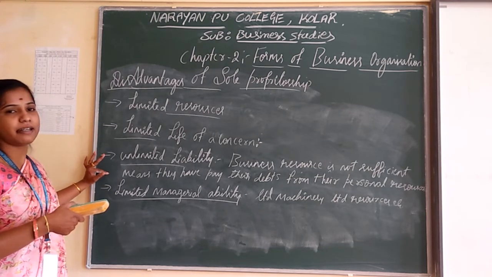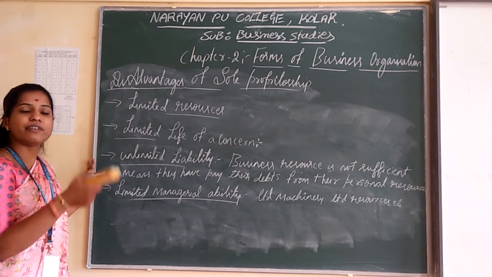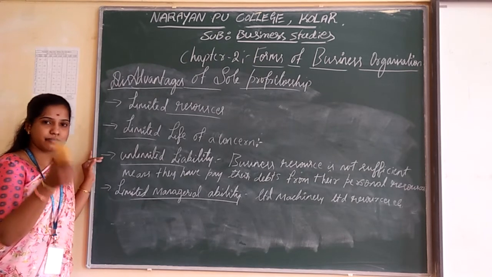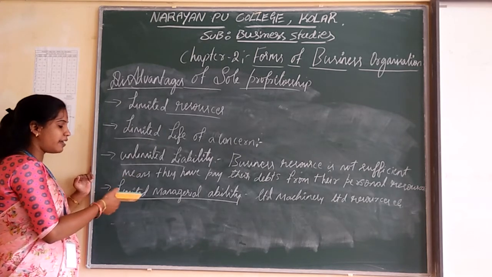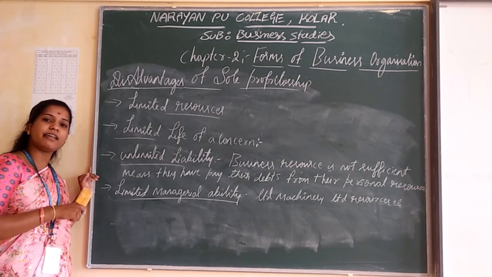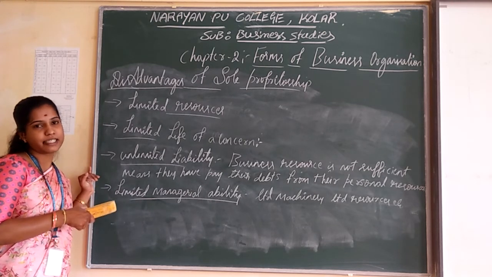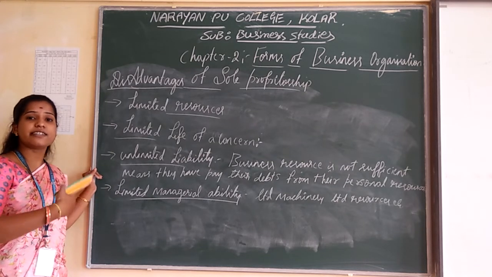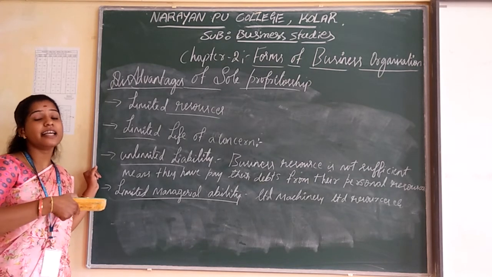And the next one is unlimited liability. The sole proprietorship liability will be unlimited. If the business resources are not sufficient, he has to pay his debt from his personal resources. That is known as unlimited liability. And the limited managerial ability means that in the sole proprietorship everything is limited: the resources, machineries, equipment, capital. So according to his capital requirement, you have to manage the business activity limitedly.